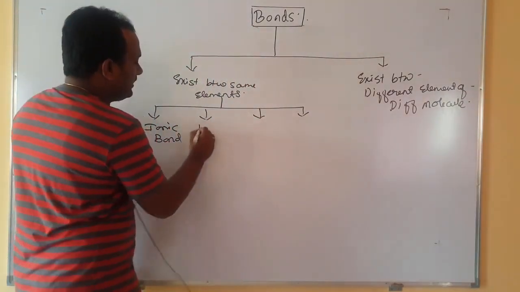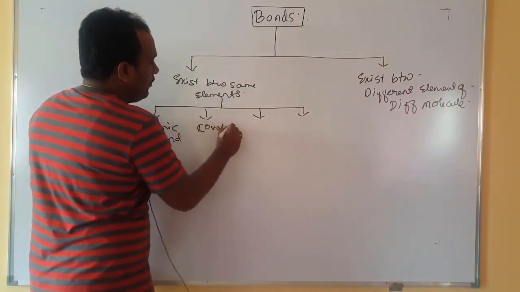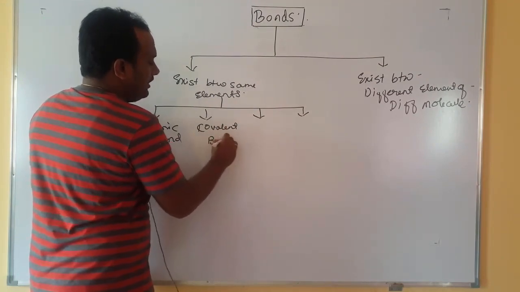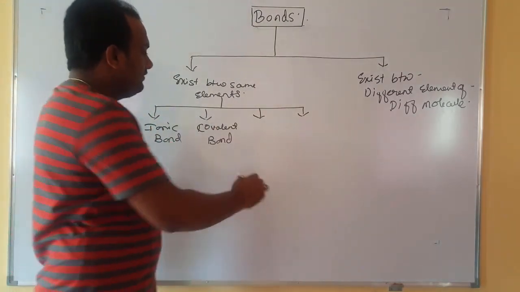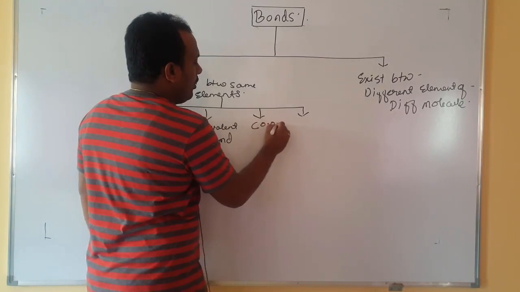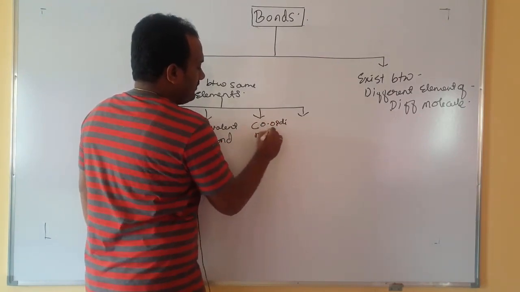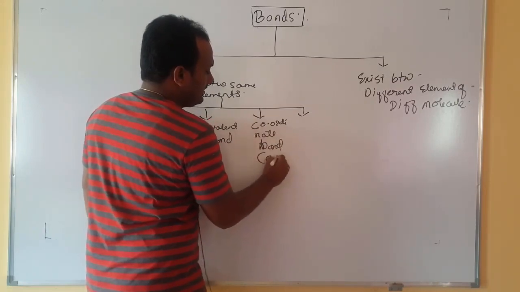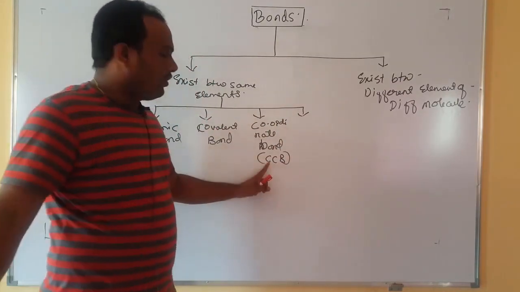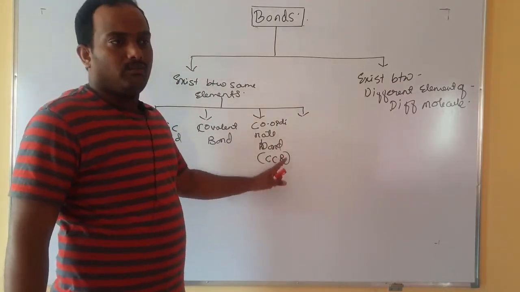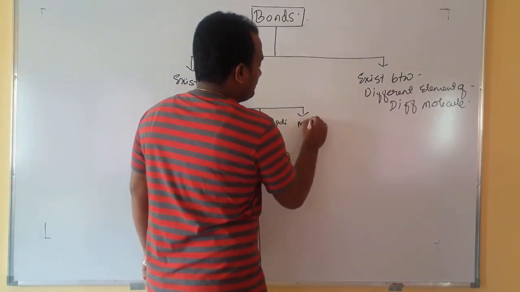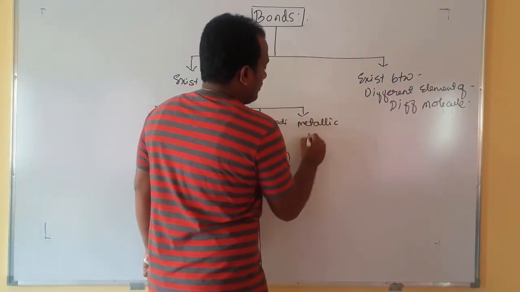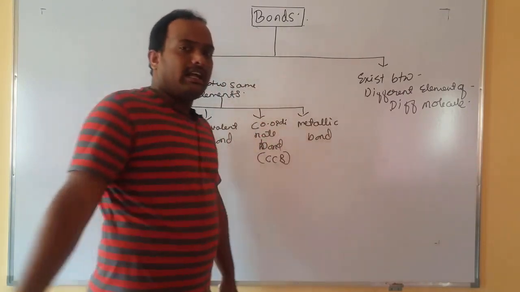Almost all of you have heard this name. Second one we call it as covalent bond. This also you know. Third one we call it as coordinate bond. This is also called a CCB. CCB means coordinate covalent bond. And the fourth one is called a metallic bond, and this is very special.